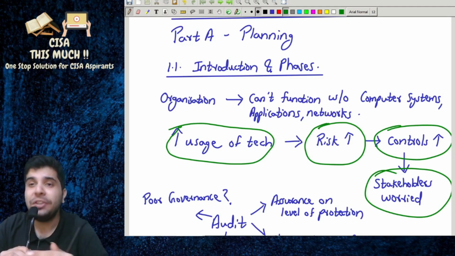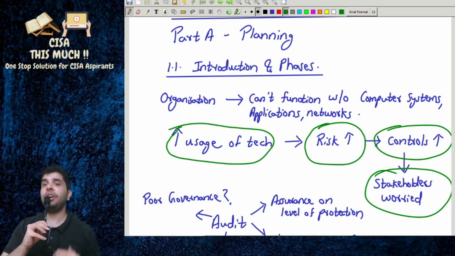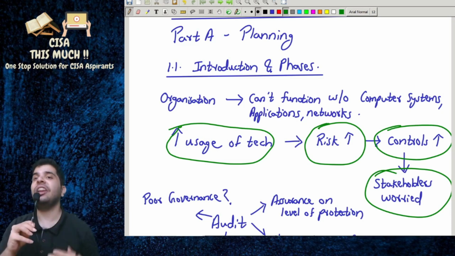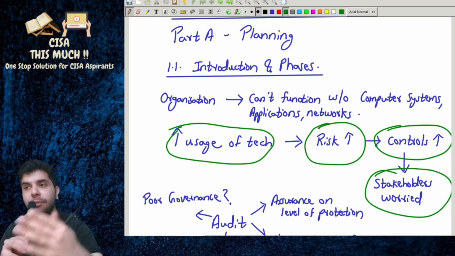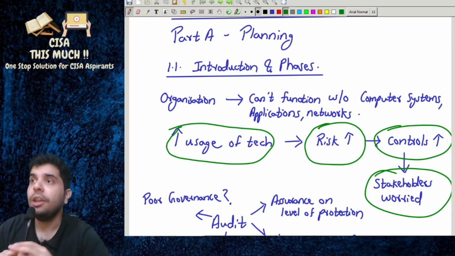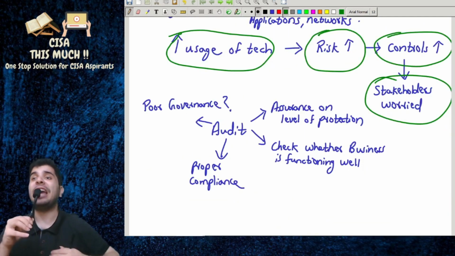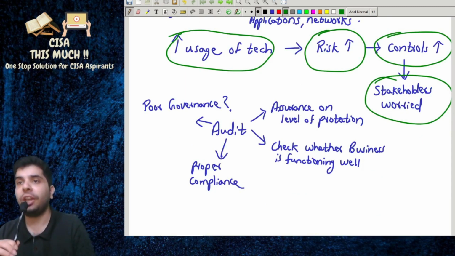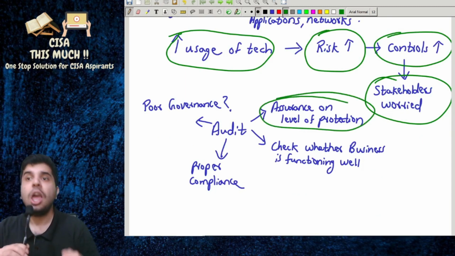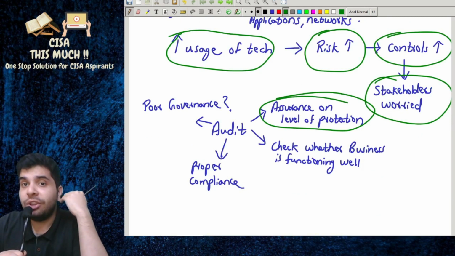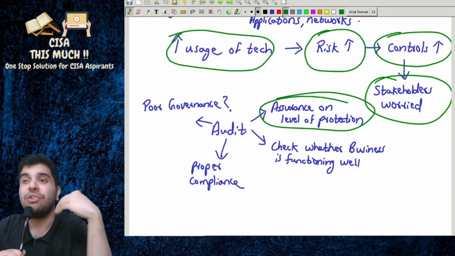Anyways, as the level of usage of technology is increasing day by day, the risk associated with it is also increasing, and the need to apply controls is also increasing. So stakeholders are also worried. So what is audit? Audit will give you assurance on the level of protection of information assets, on the level of protection of information systems.